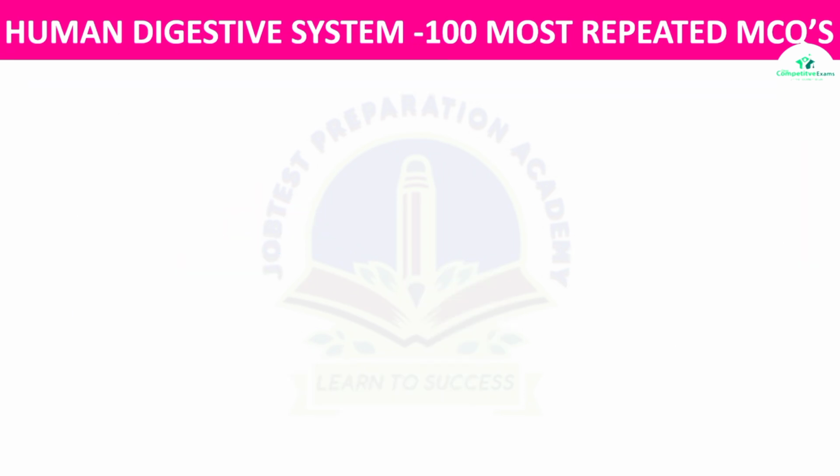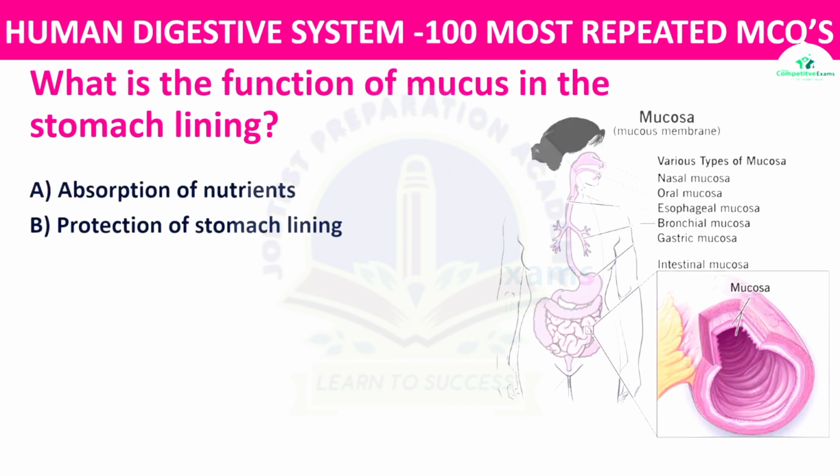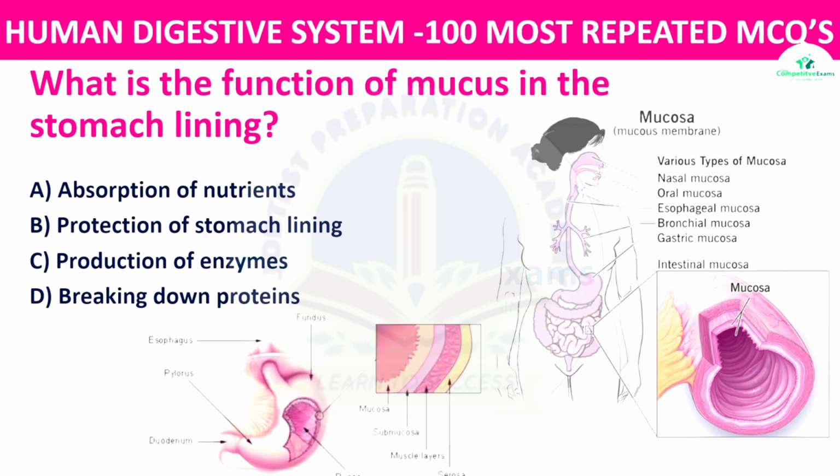Question number 11. What is the function of mucus in the stomach lining? The options: absorption of nutrients, protection of stomach lining, production of enzymes, or breaking down proteins? The right answer is protection of stomach lining. The mucus in the stomach provides a protective barrier against the corrosive effects of stomach acid.